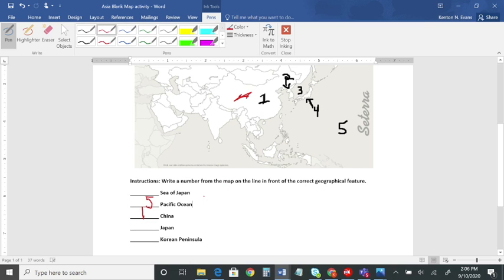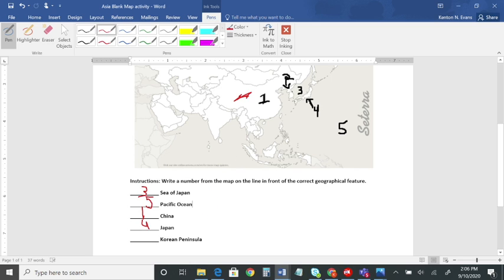How about Japan? Now Japan is a country, a piece of land, and it is several islands. That's right, that's number 4. And then we have the Sea of Japan. What's that body of water probably right next to Japan? That's right, Sea of Japan is number 3.